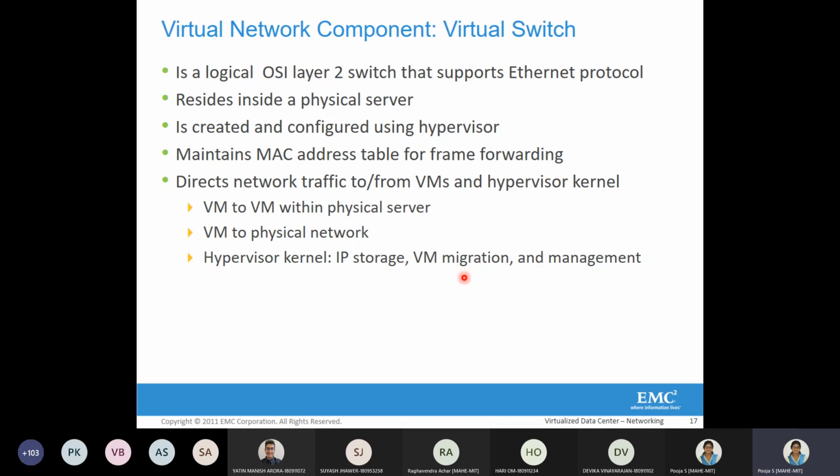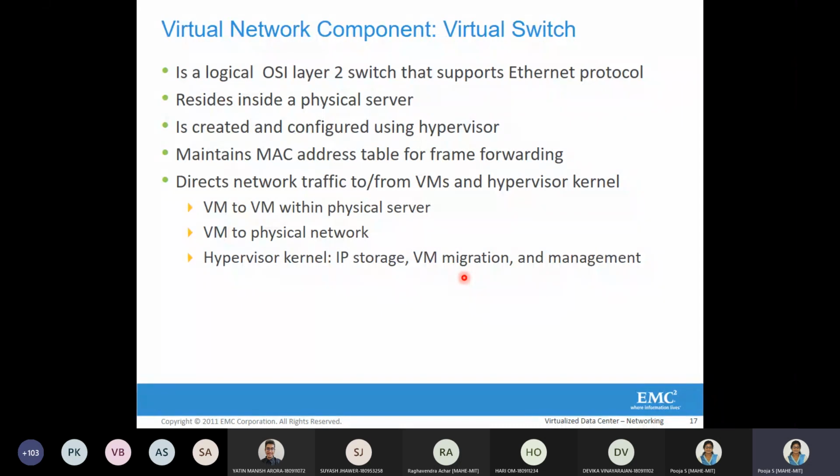One port will be connected to the physical NIC, one port will be connected to the hypervisor, and multiple other ports will be connected to the different virtual machines it is catering to. So the MAC address table will contain the entry of a MAC address and the virtual switch port, or VM port, it is connected to.